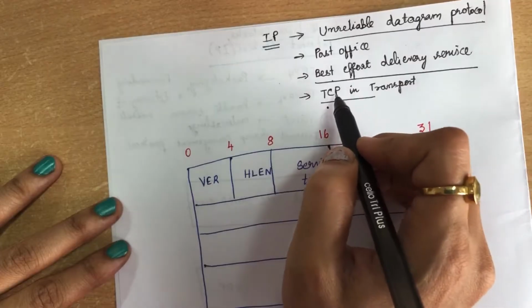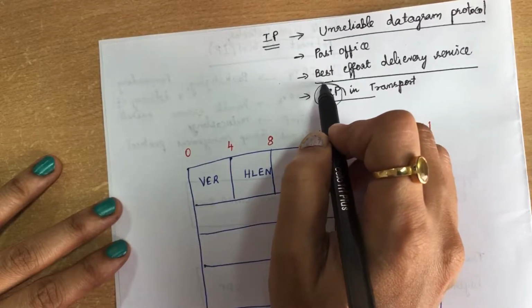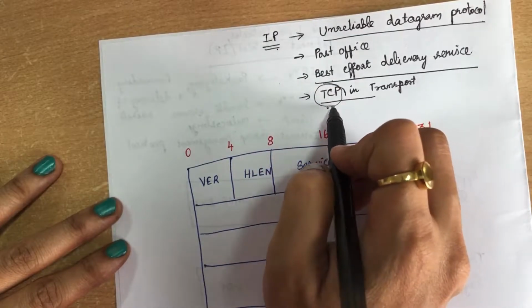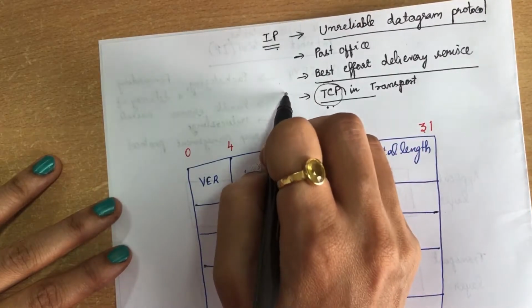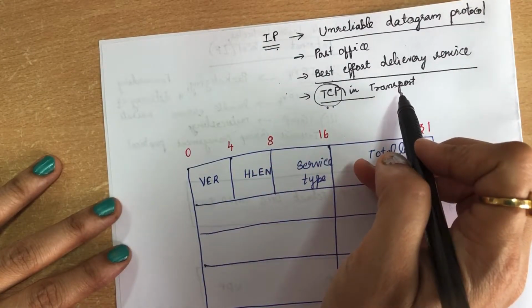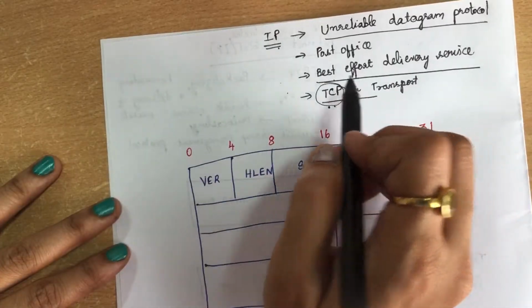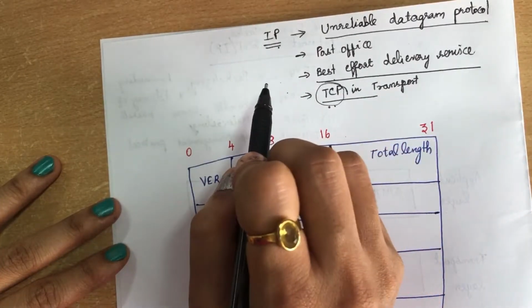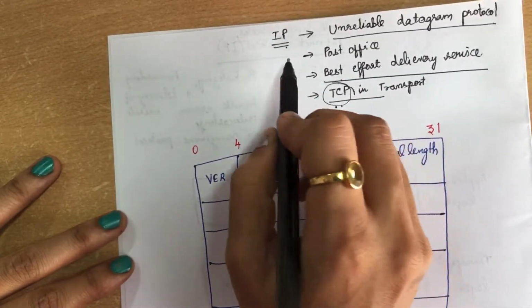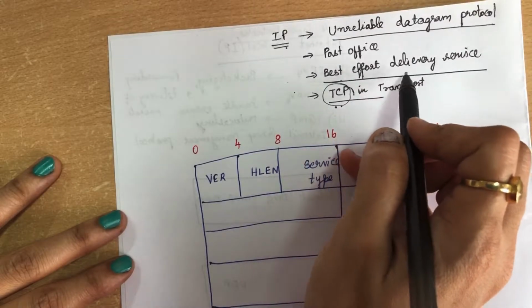In that case, if you couple the IP protocol with the TCP protocol, then your packets will be delivered properly to the destination without any delay, without any congestion, and without any corruption. This is what provides you a best effort delivery service.